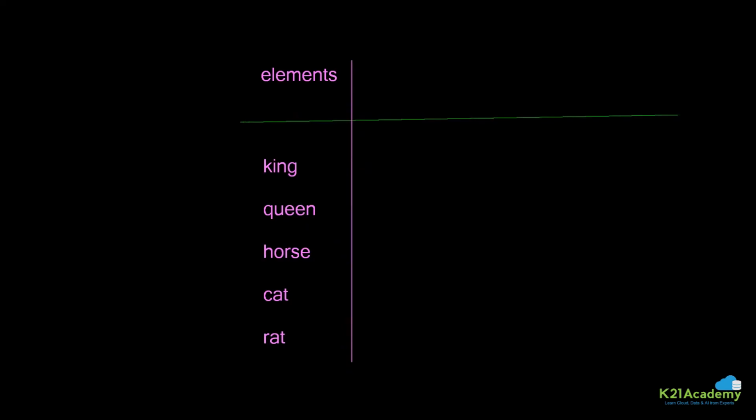So these are my elements, or you can say these are my entities, because they are mostly like names. And each element has features.